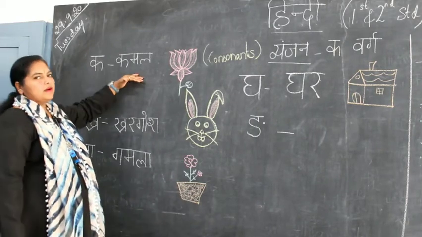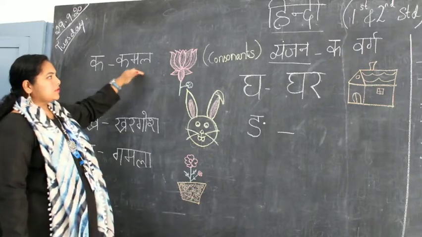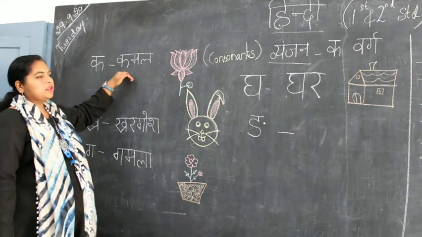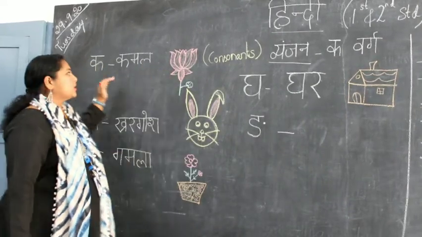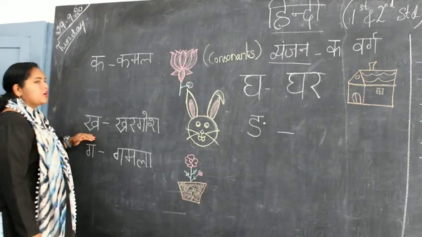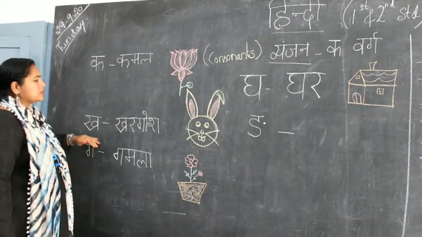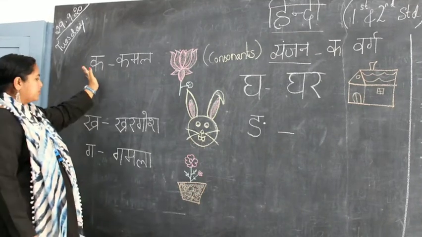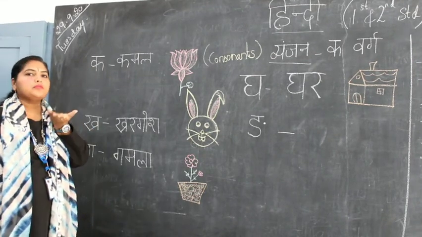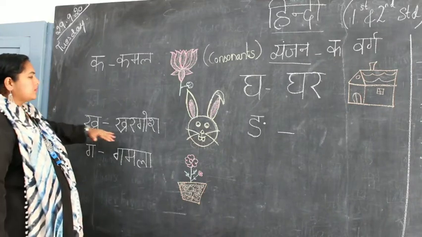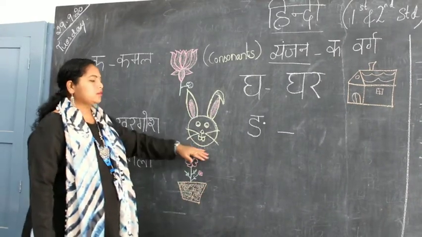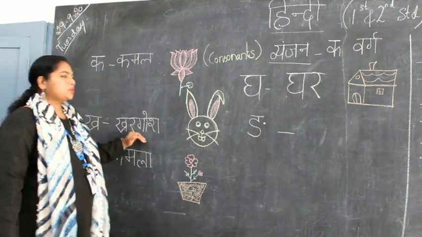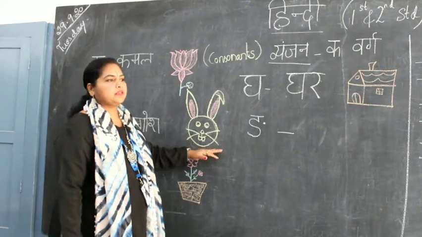Ka से बनता है kamal. Kamal is your lotus in English. Ka. After ka is your kha. Kha से बनता है खरगोश. This is just from your mouth when you say ka, and ka comes from inside. खरगोश is your rabbit. Kha से बनता है खरगोश.